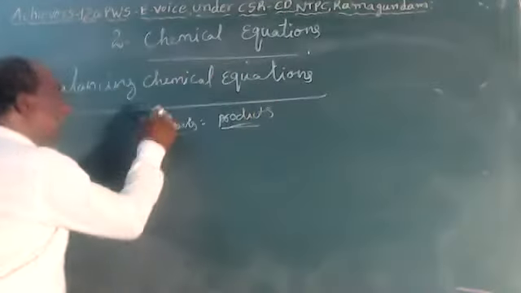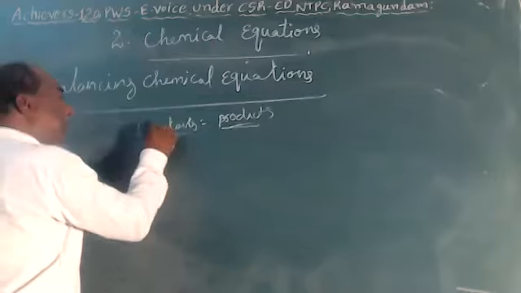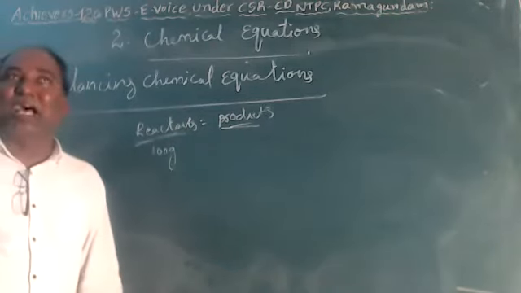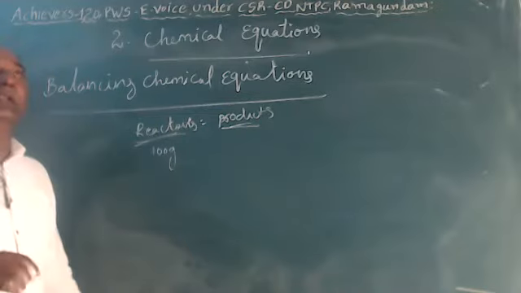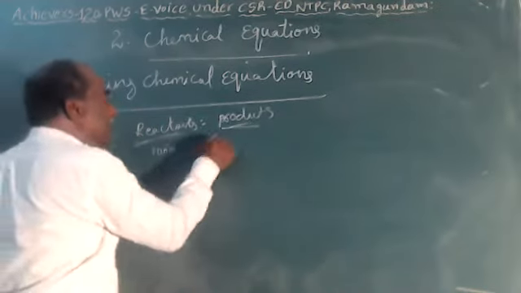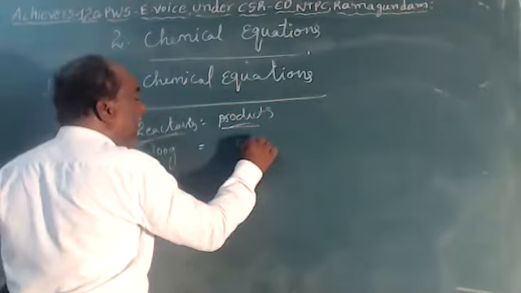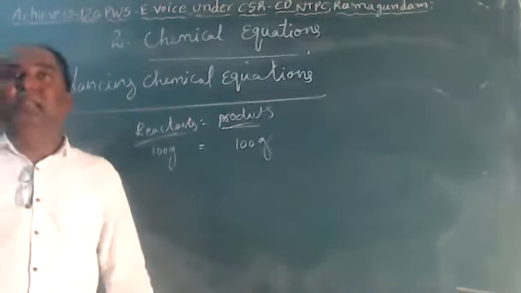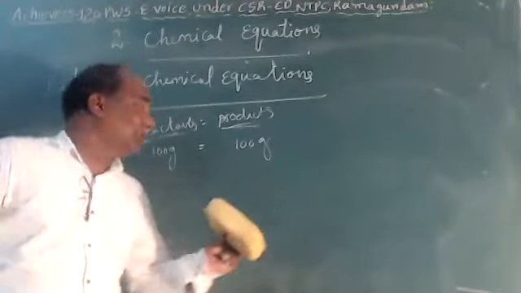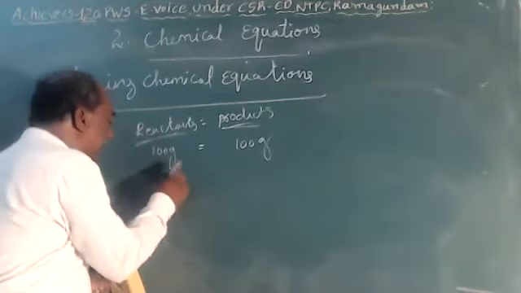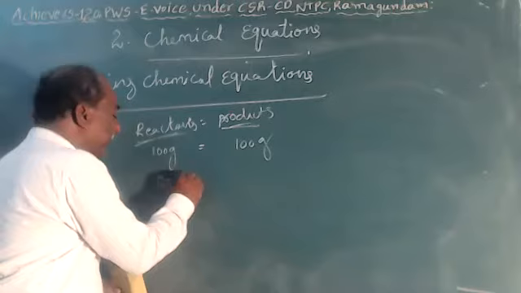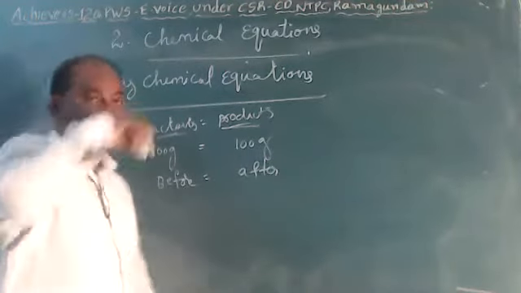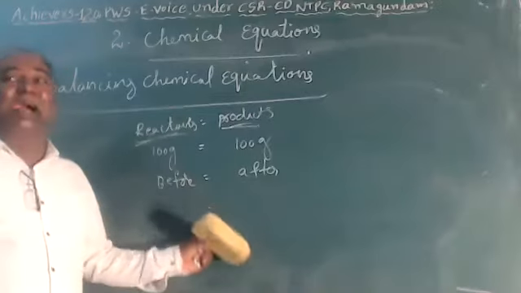For example, before the reaction, the total mass of reactants is 100 grams. After the reaction, the product mass should also be 100 grams. It is the law of conservation of mass.